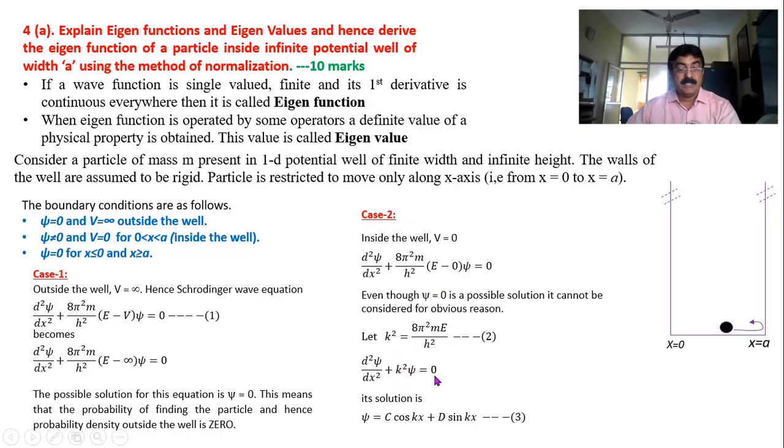Dear students, this is a second order differential equation, and we can find the solution. This particular step, finding the solution, I will skip. It is not necessary to do all the steps in detail. Write straight away the solution, given by equation number 3: psi is equal to c cos kx plus d sin kx.